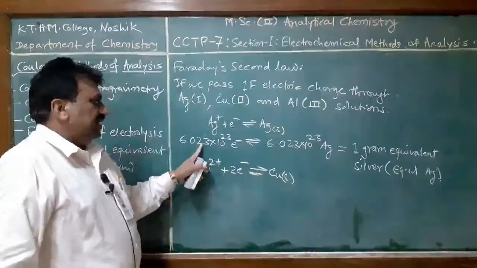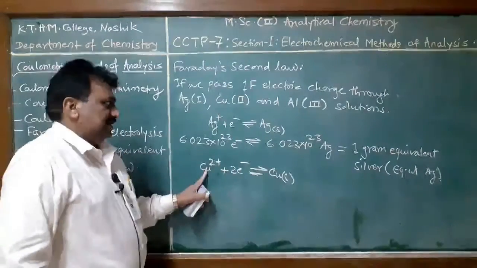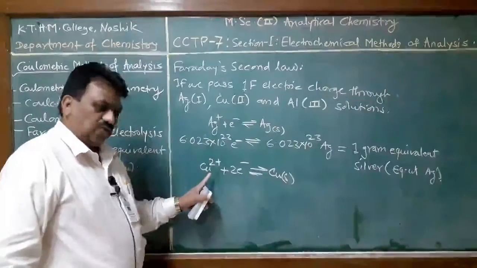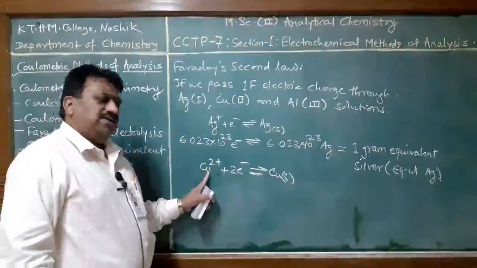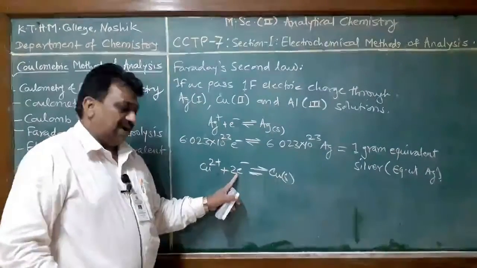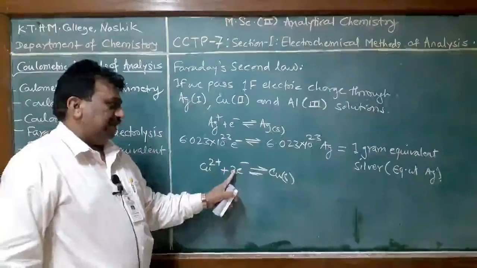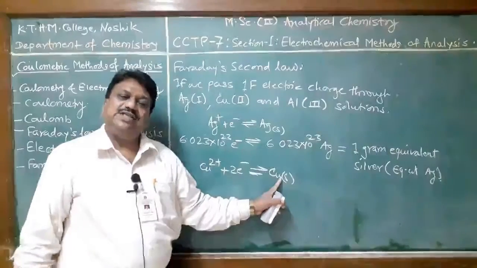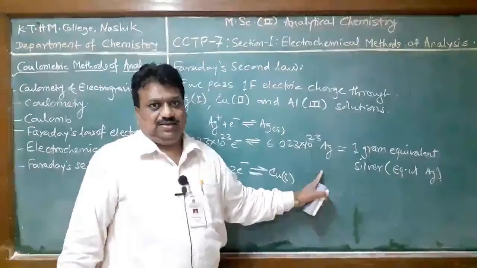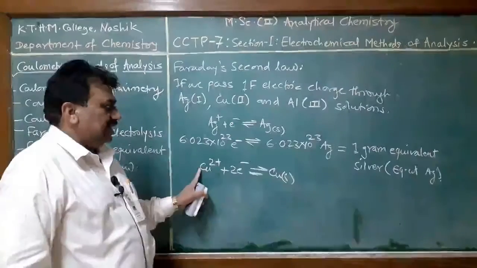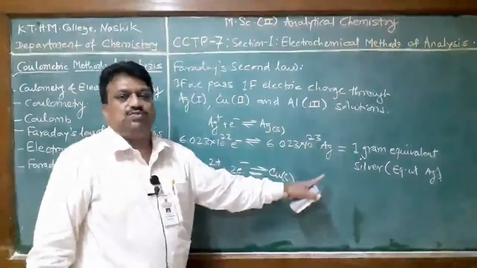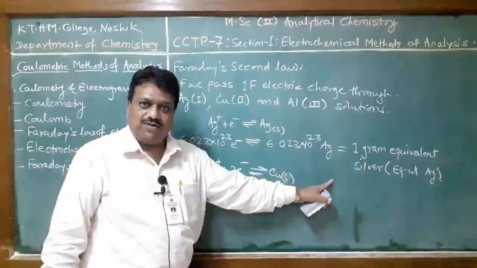Therefore the same quantity of electricity passes through the silver solution and the copper solution, but since copper is a bivalent metal ion, 2 electrons are required. So with the same quantity, only half mole of copper is deposited. Half mole means 1 gram equivalent, which is equal to the equivalent weight of copper.